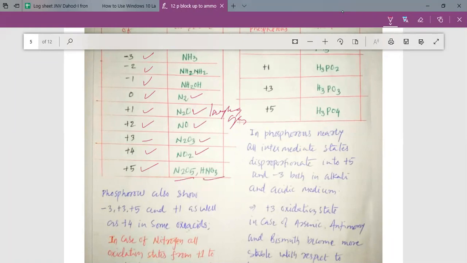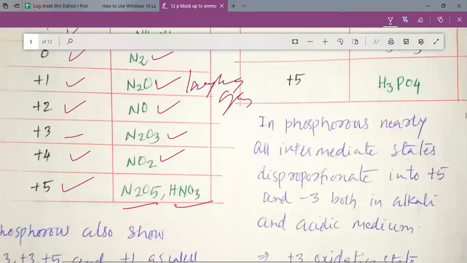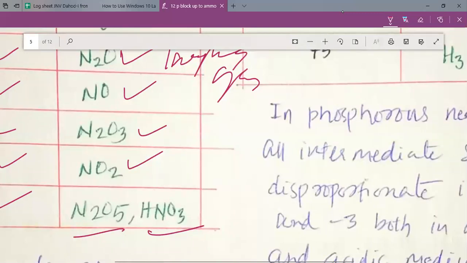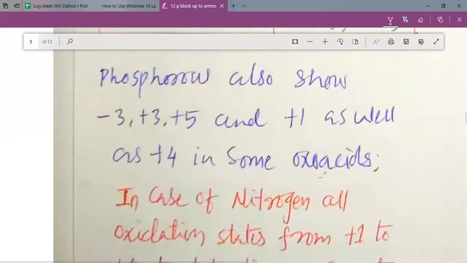So you can see, my dear students, that nitrogen shows all oxidation states from -3 to +5, and all these compounds are found quite stable, and that is why we can understand the variation in the oxidation states of nitrogen.